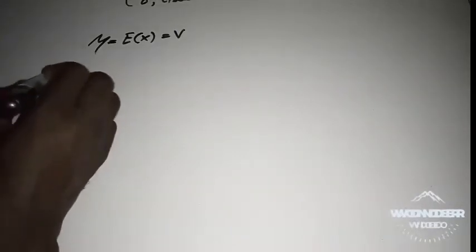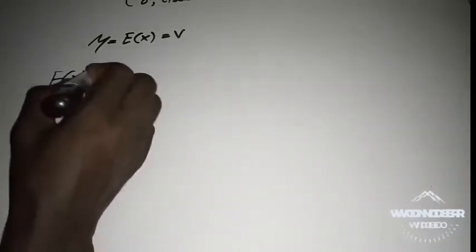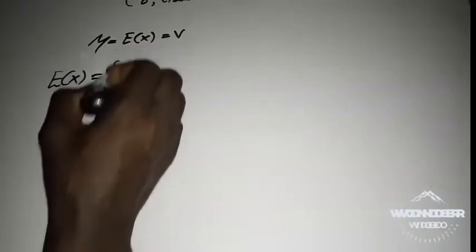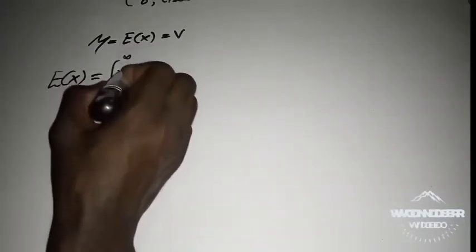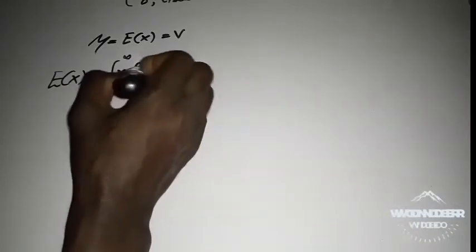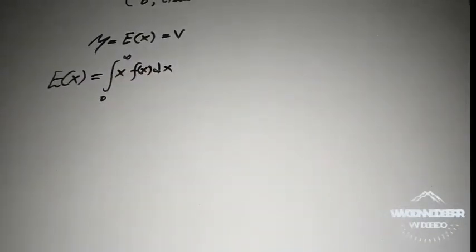Okay, so now starting with the mean of the chi-square distribution, I now have E of x equals the integral from 0 to infinity of x f of x dx.